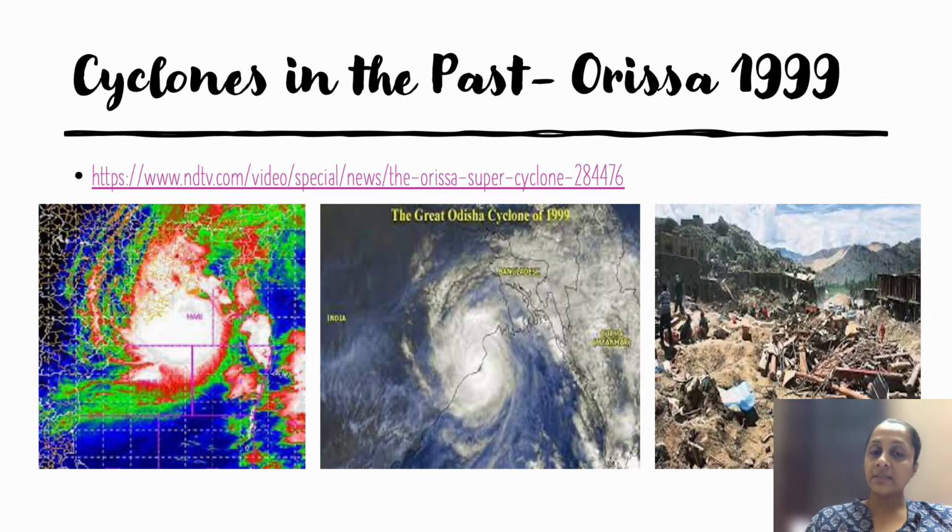So it caused a loss of crores of rupees, plus lakhs of lives were lost. Even when the evacuation was done, still this was the case. And this happens across the world, and normally the cyclones are named. So they are named, it may be by the person who has seen it first, or the person gives it a name. So the way we have names for physics laws and chemistry laws, the same way we have names for the cyclone. And this year, in fact, the heat wave around Europe has also been named. So these natural calamities which are there across the world are named for us to remember them.